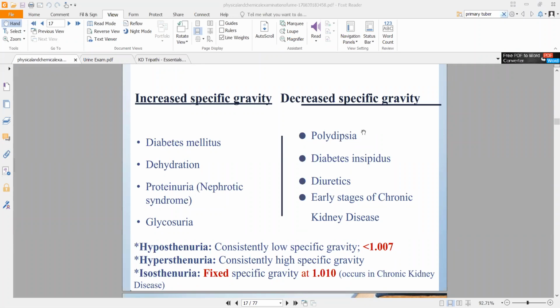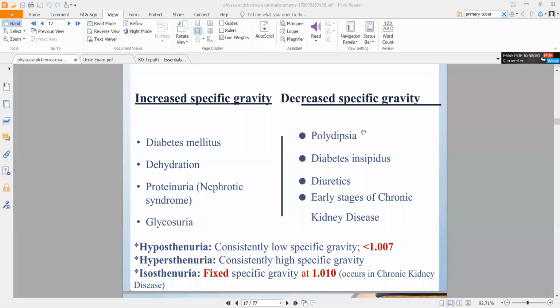All right, even if they are not voiding more each time, simply because they keep on going again and again, what will happen is the density of that liquid will decrease. So the same 5,000 particles, instead of being excreted in 1.5 liters, now they are being excreted in 2 liters or 2.5 liters, right? That is basically increased amount of urination, but the amount of particles that were supposed to be excreted are the same, right? So what will happen? Density will decrease, specific gravity will decrease.